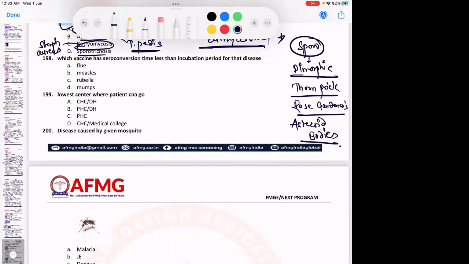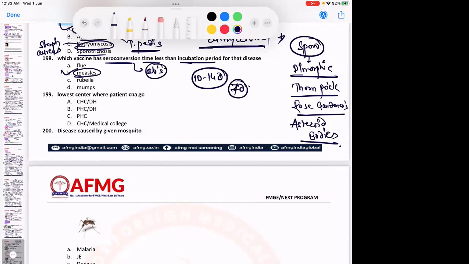Then which vaccine has seroconversion time less than the incubation period for that disease? So seroconversion time is the time taken for production of antibodies. The vaccine will induce some immune response inside the body, and the time taken for production of antibodies is known as the seroconversion time. Usually the natural incubation period of measles is 10 to 14 days, but the vaccine-induced measles has an incubation period of almost 7 days.